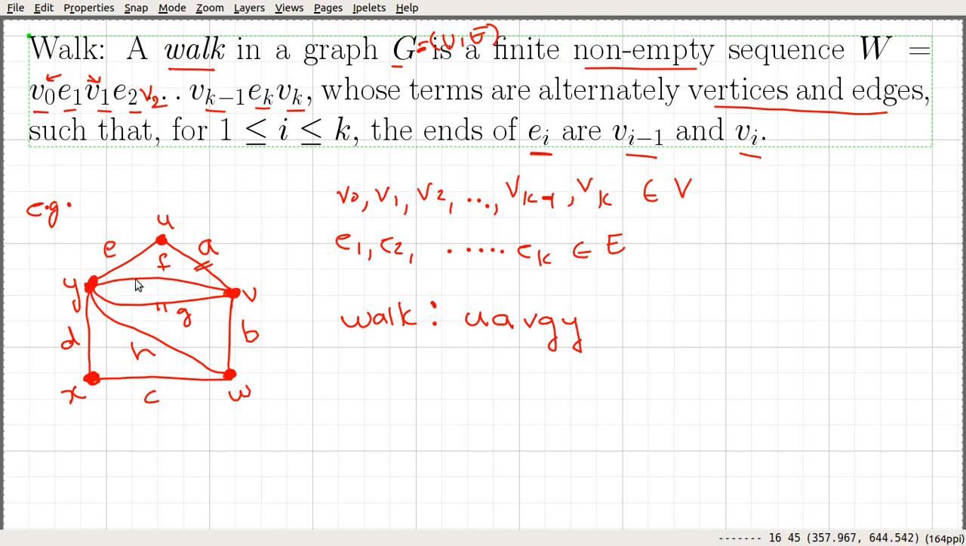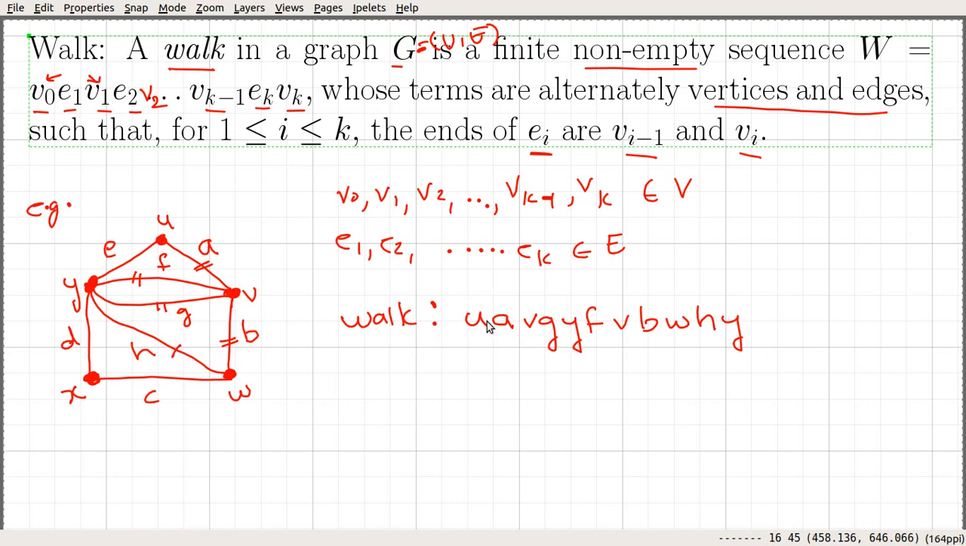After that let's take this edge F. So if we take this edge F, we move to V. From V let's take this edge B. So after taking this edge B, we move to W. Let's continue with one more edge. Suppose that at vertex W we take edge H and we arrive at Y. So this is an example of a walk in this graph.